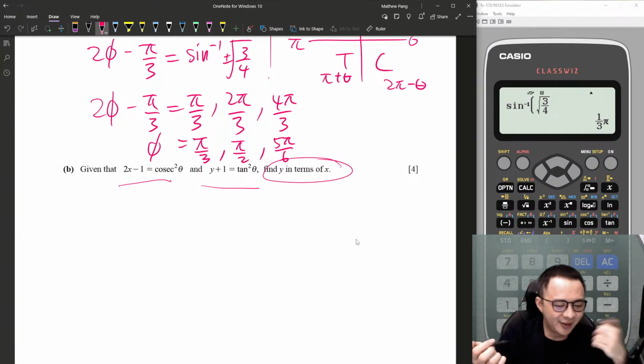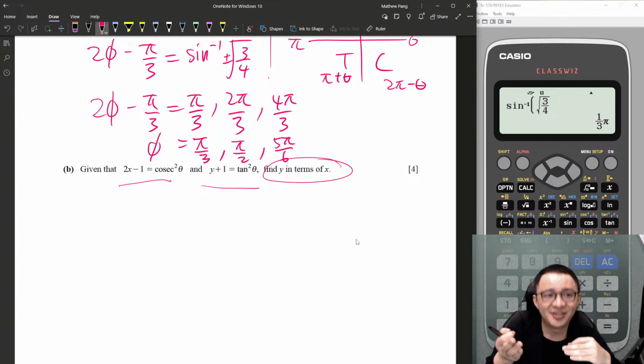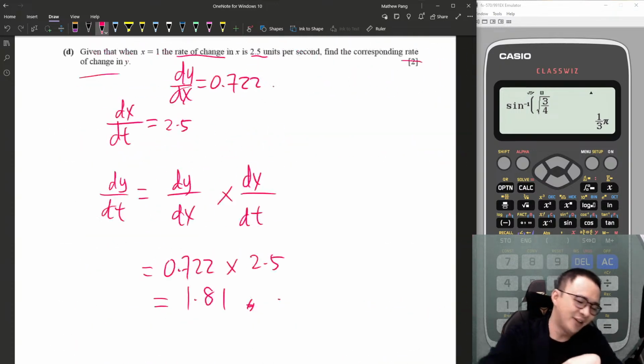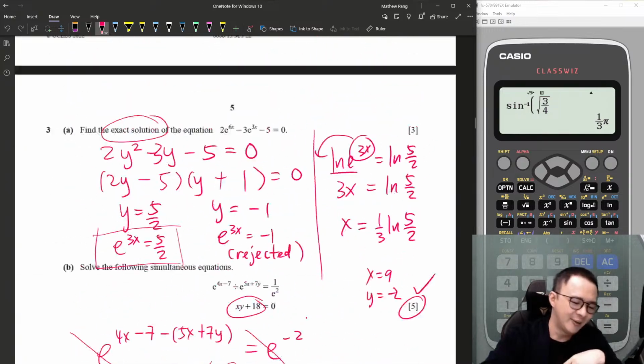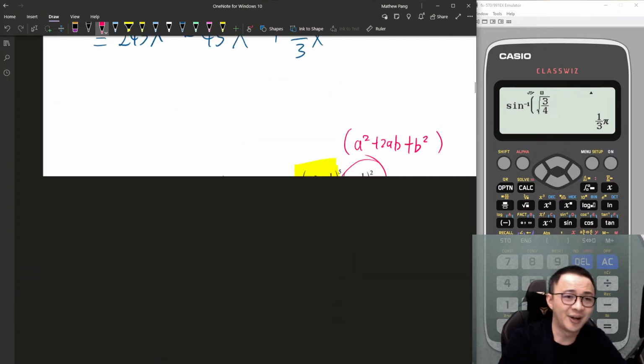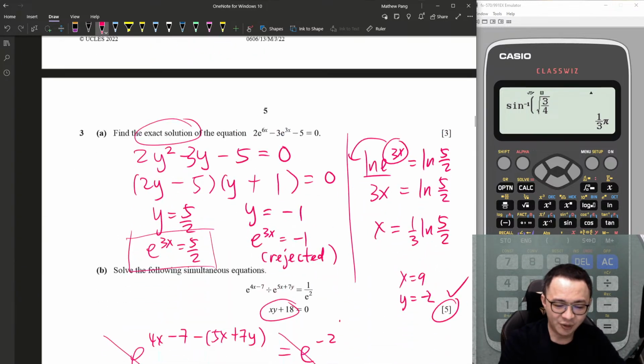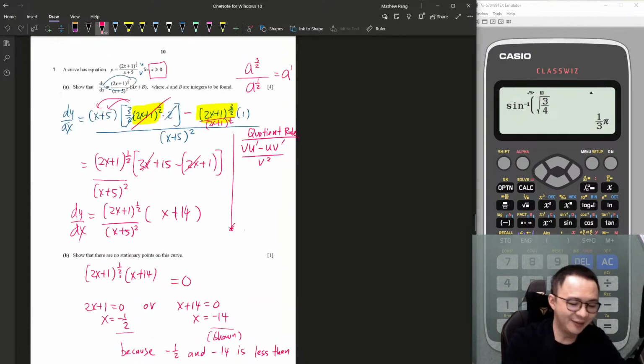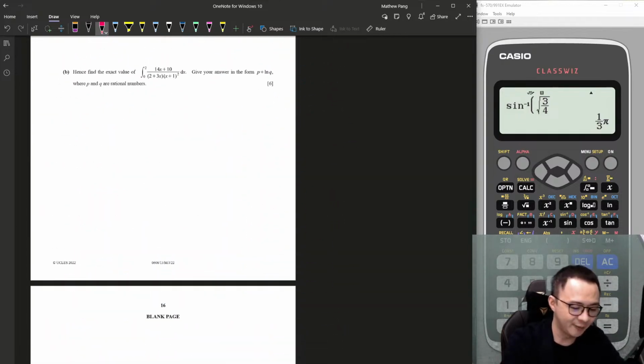All right. So in this case, I need to find a formula that has cosecant square and tangent square. So therefore, I will go to the identity formula. Remember, on the first page of your formula list, you have an identity formula. In the identity formula there, you should have something like cosecant square equals 1 plus cotangent square, isn't it? I'm going to use that one to link these two equations into one equation.